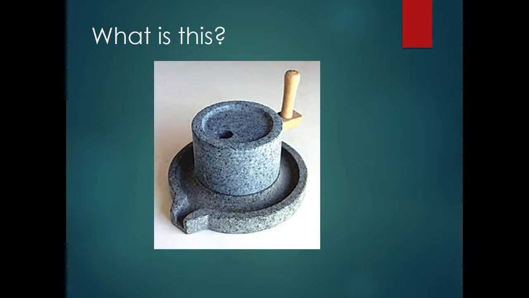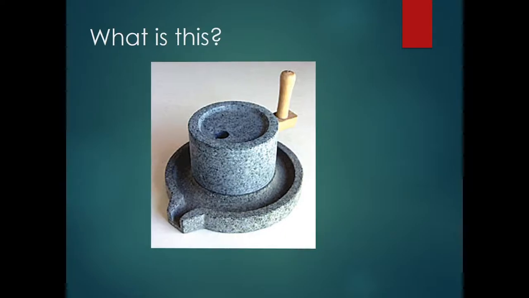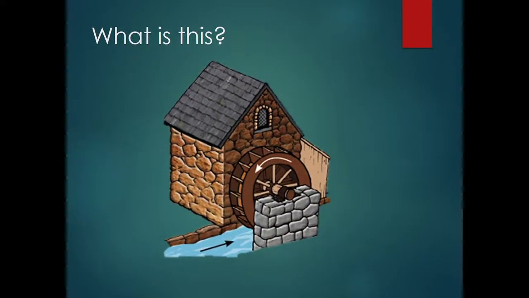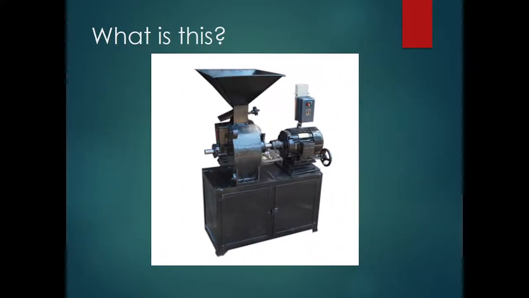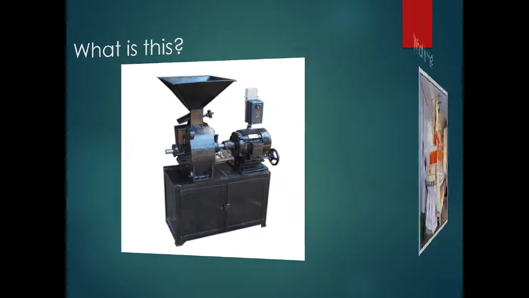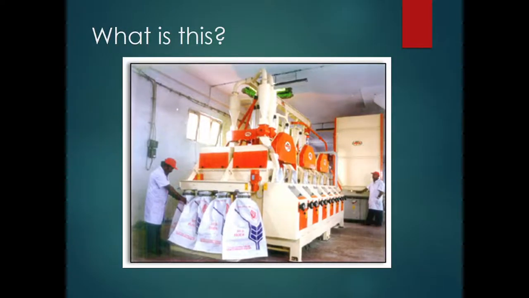As we see, this is the historic grain chakki, the kind of equipment which was used on our farms in past years. And this is a modern technology grain mixer. And what is this?